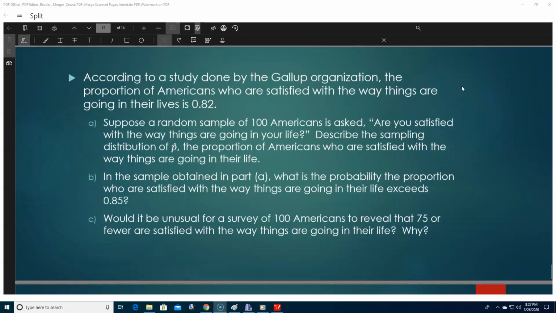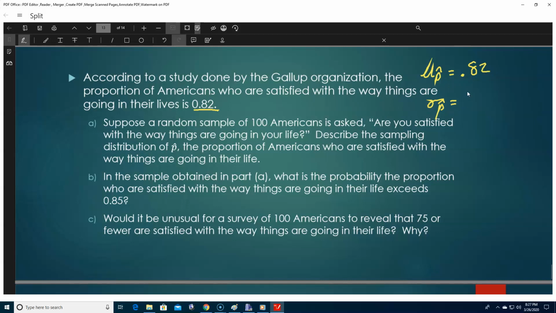So to describe the sampling distribution, that means we need an average. So we need a mu p hat, and we need a sigma p hat. Mu p hat, simple, that's just the special characteristic they give us, that's just the p. So mu p hat is equal to 0.82.